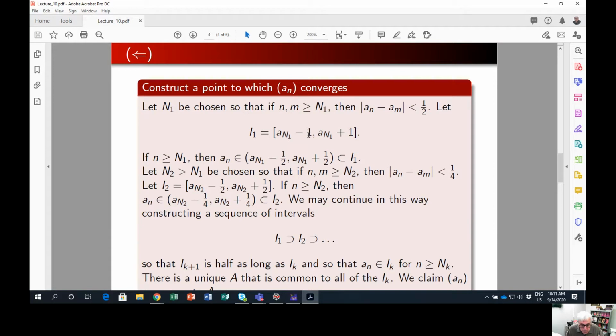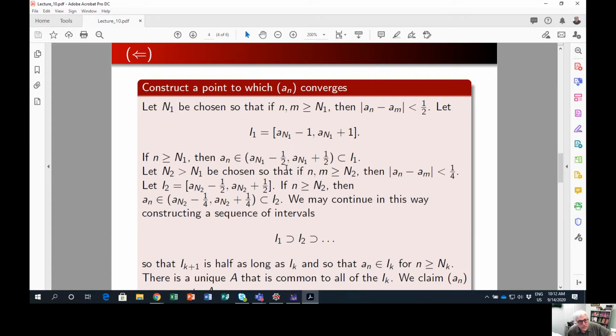This is because I'm a bit conservative; I want to make sure that my intervals stay nested. So if n is greater than n1, then a sub n is contained in the interval a sub n1 minus epsilon, a sub n1 plus epsilon, which is contained in the closed interval I sub 1.